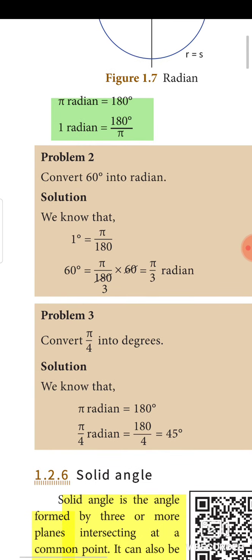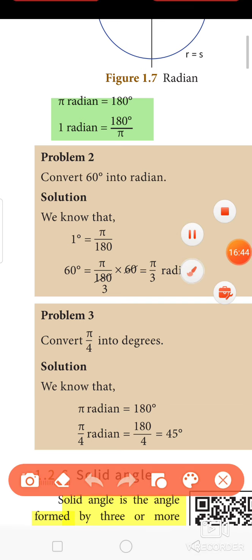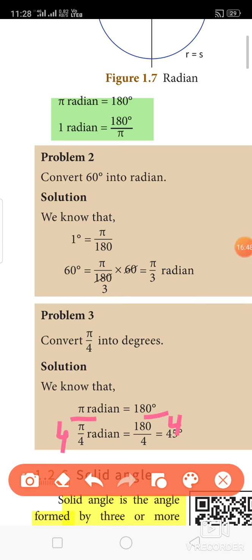Okay. Next, convert pi by 4 into degrees. We know that pi radian is equal to 180 degree. Therefore, pi by 4 radian is equal to 180 divided by 4. Both sides we have to divide by 4. So we can easily get 45 degree.